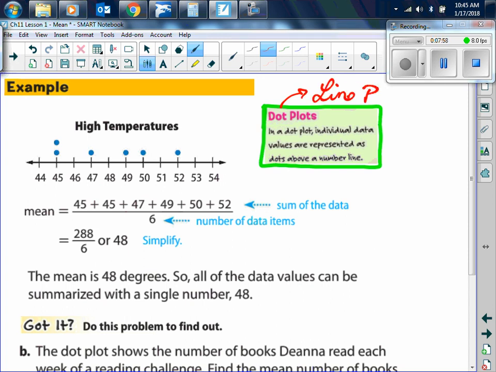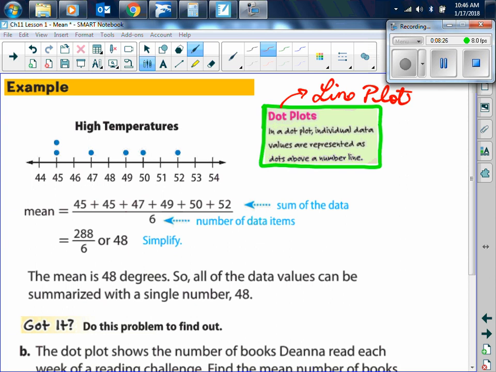That is also called a line plot. So here, each one of those dots represents a number. There are 2 dots above 45, so how many 45s do I have in my list? 2 of them. So there's 45 plus 45, and then we'll add the rest of it: 47, 49, 50, and 52. Is everybody clear with that?